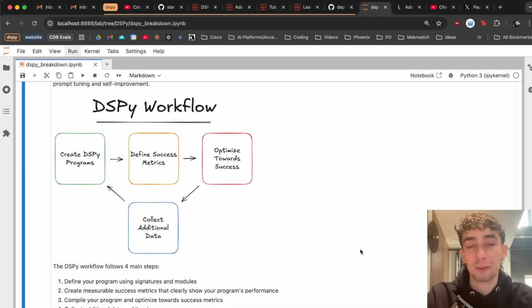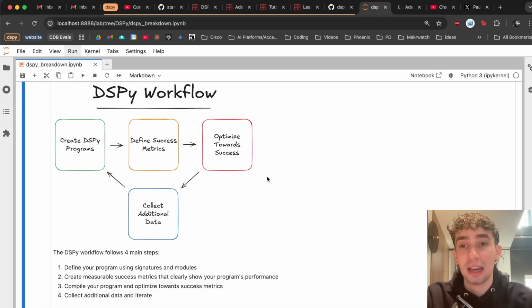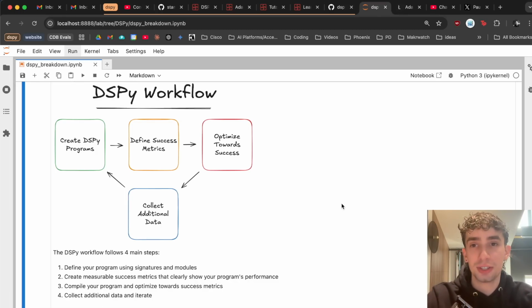And then once you have the program of what you're expecting to do, DSPy adds a lot of rigor around clearly defining what the actual success of your program is. That is creating metrics and being able to evaluate your inputs and outputs against those metrics. And then the real magic happens at the optimization step. Because once we have a program that defines what we want to do and a metric that we can measure how well it's performing, we can, instead of doing different prompt engineering, algorithmically, efficiently, and systematically optimize towards our metrics.